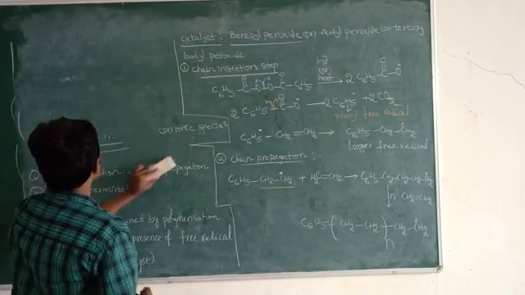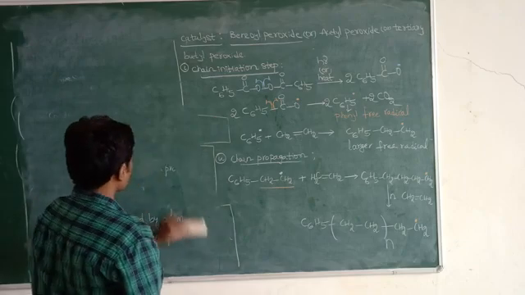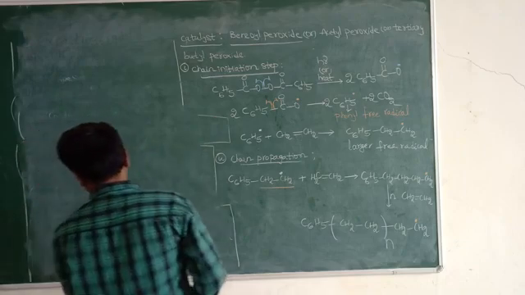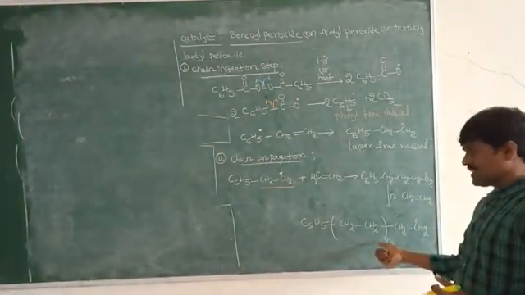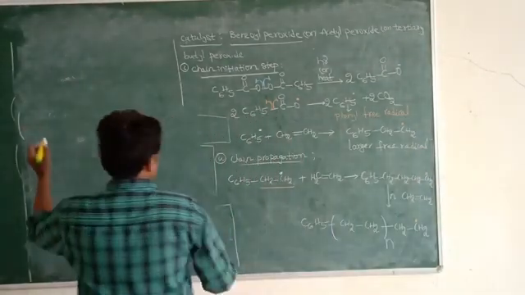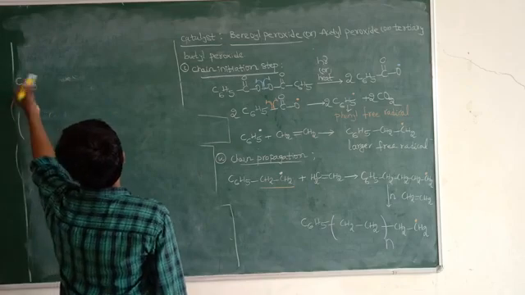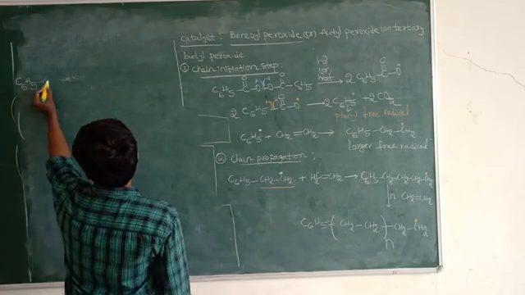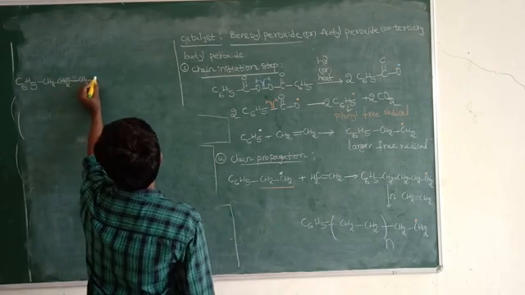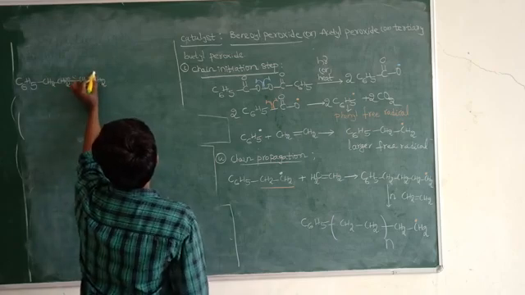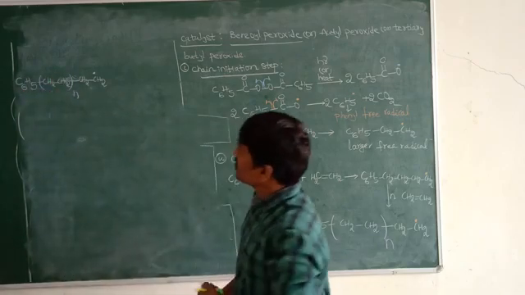In the chain termination step, the free radicals that are formed react with each other. First I will write this one: C6H5, CH2, CH2 with a dot, n.